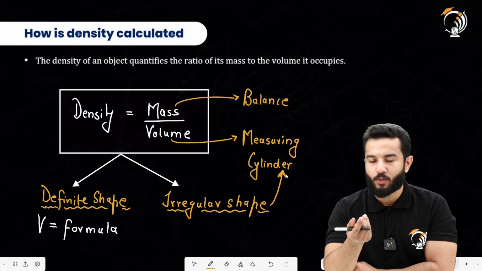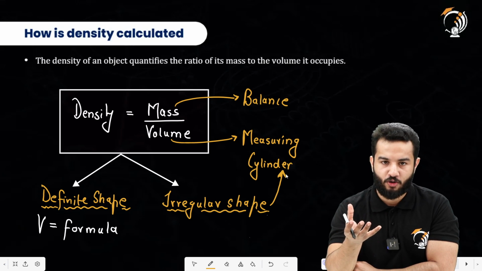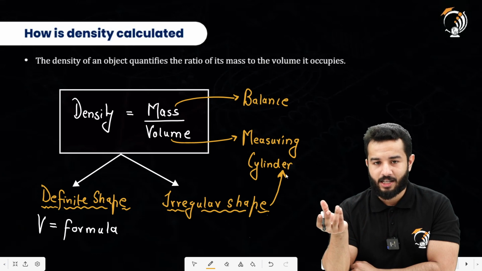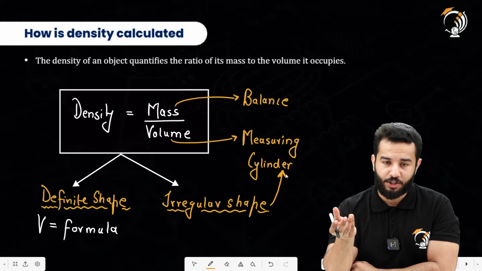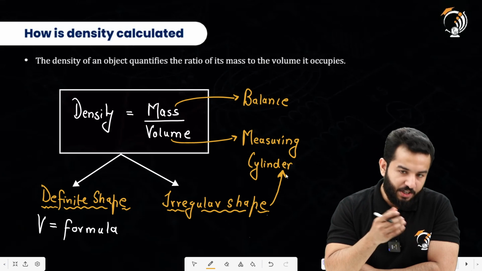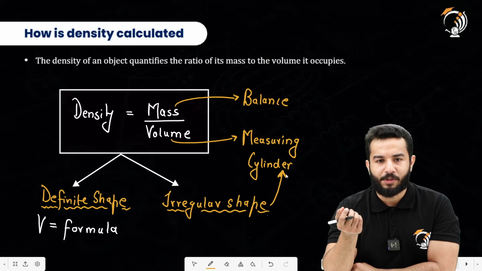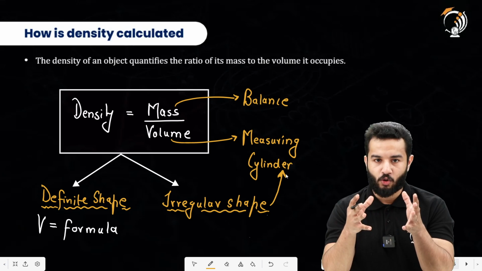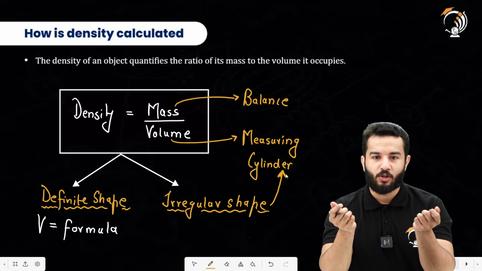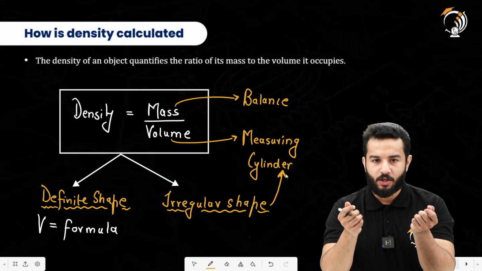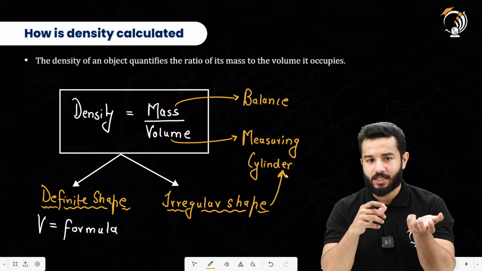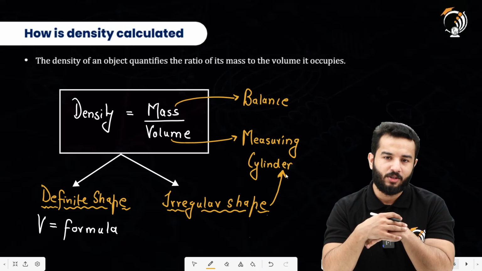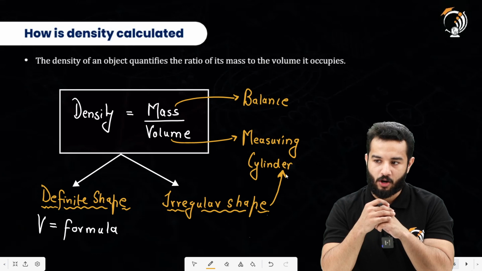Although a measuring cylinder will work for any sort of solid, whether it has got a definite shape or an irregular shape. But if it has got a definite shape, then why would you actually need a measuring cylinder? For example, if you have got a cube, all you need is a ruler scale, right? Using a ruler, you can find out the edge length. Using the edge length, you can find out the volume by using the formula, and then you can find out the density of the object.